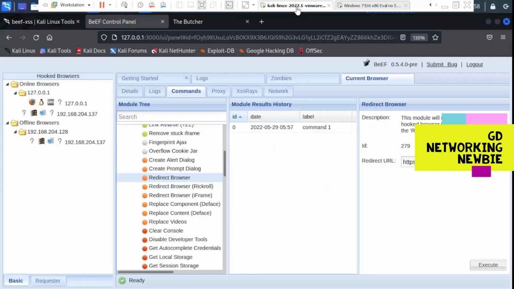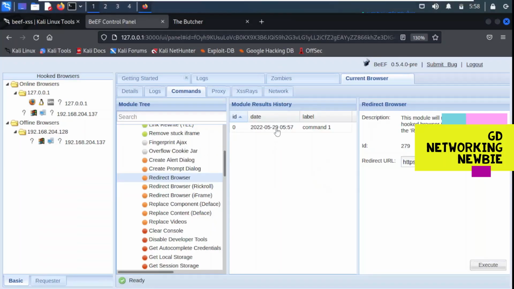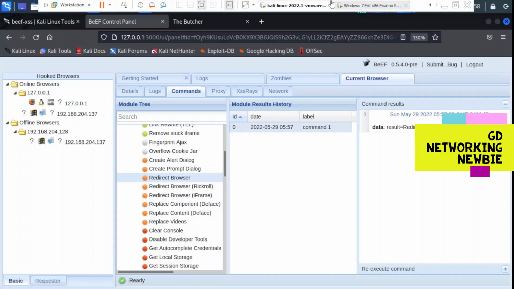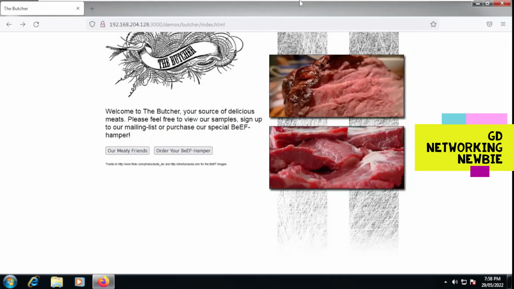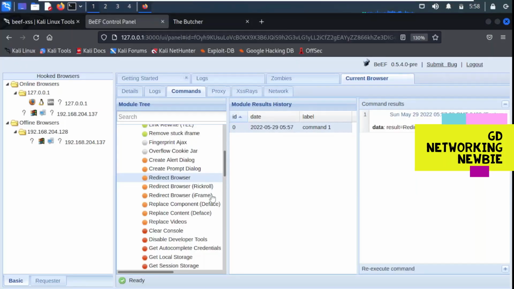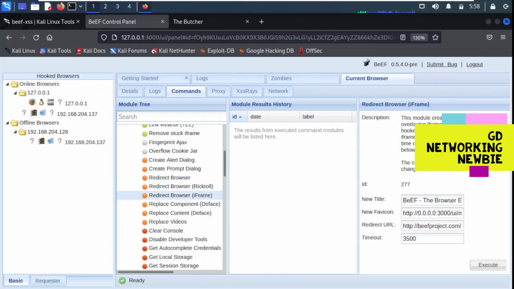Now we are going back to the Kali Linux machine, and if we click there, you can see the result is that this page was redirected to bbc.com. There is also one more option here, where we want to redirect the browser, but we don't want to leave this page. We don't want to leave this page, but we want the redirected page to be played in a frame. So we are going to click on that option.